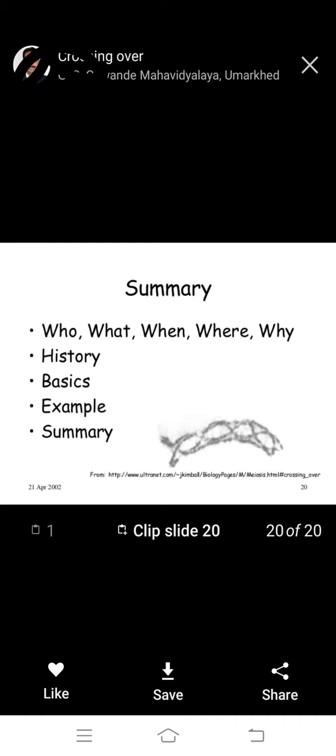This animation shows how chromosomes shuffle when they exchange pieces. This was a summary of how, what, when, where, why, history, and example. We all know it.